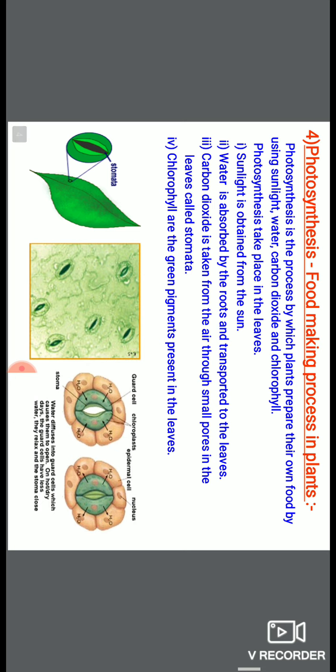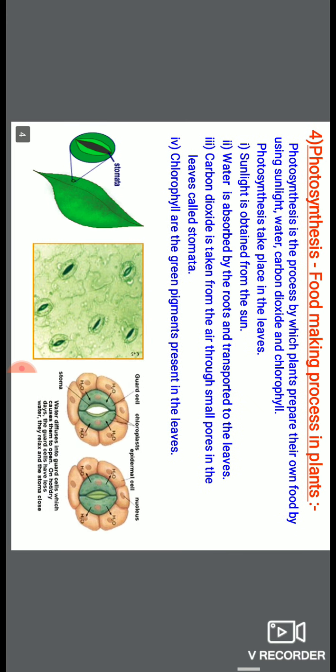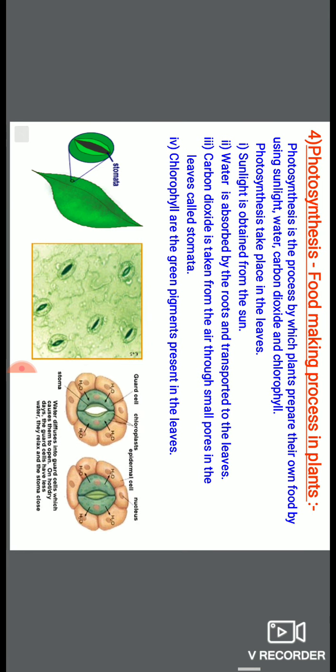All of you must have an idea that photosynthesis takes place in the green part of the plant. And what are the green parts in plants? Mostly the leaves of the plants are green. It means photosynthesis takes place mainly in the leaves. Leaves are also known as the food factories of plants.